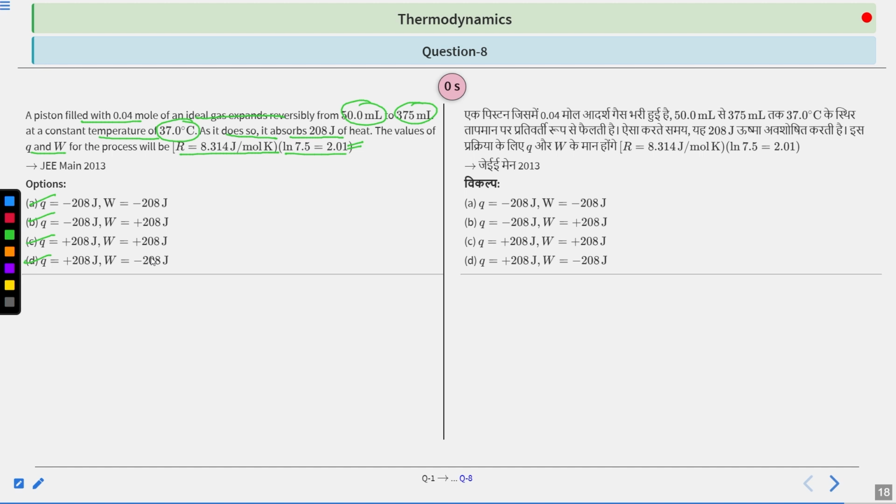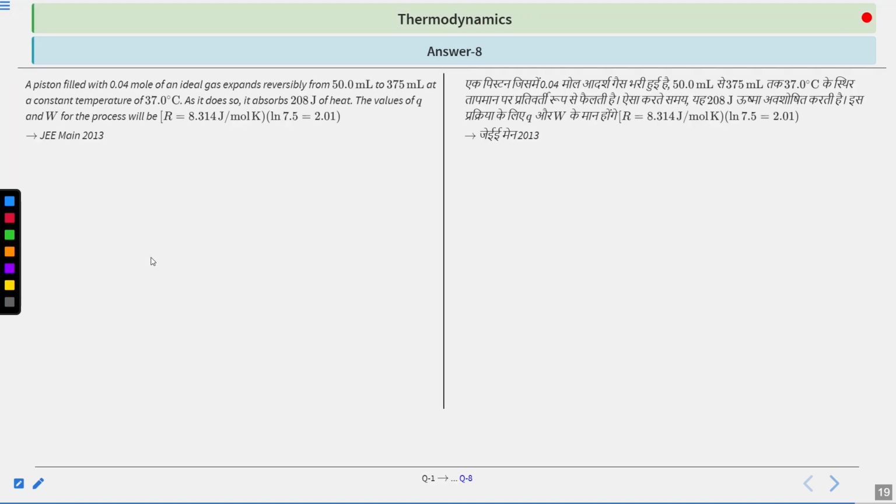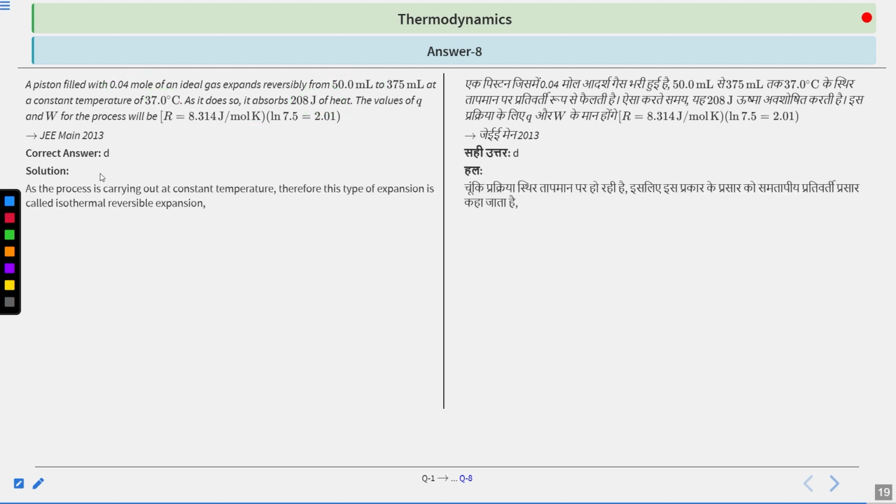Okay, let us see how we can solve it. So the question is very clear, right? The question is saying that a piston is filled with this many moles and the gas is being reversibly expanded from this volume to that volume. We are increasing the volume, and all of this is done at 37.0 degrees Celsius. You have to convert into Kelvin first of all. Remember this. And during this process, your heat absorbed is given as 208. So you have to calculate the work done. Clear? How will you solve it? So the correct answer is D for those who have solved it.